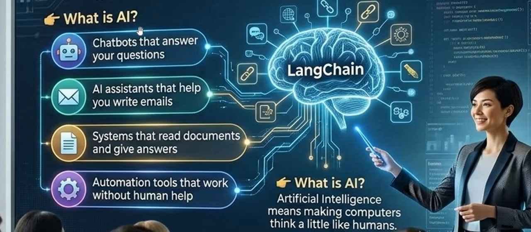And if we look at real world AI applications, we have a chatbot that answers your questions, a recommendation system on YouTube or Netflix, voice assistants, and image recognition systems. We also have AI systems that help you write emails, systems that read documents and give answers, and automation tools that work without human help. So AI means making computers think a little like humans. Basically, AI makes computers think, learn, and solve problems like humans.